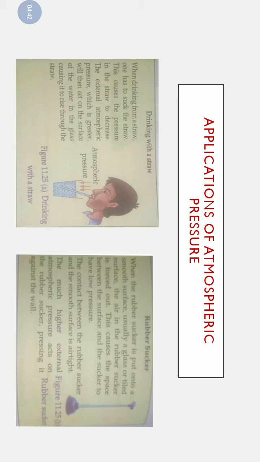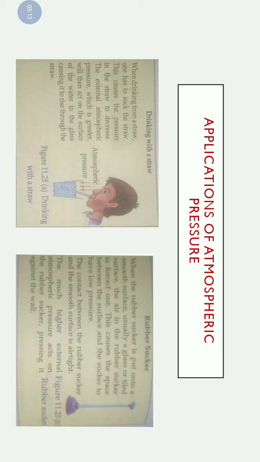Second case, this is the case of a rubber sucker. This rubber sucker is put onto a smooth surface, usually a glass or tiled surface. The air in the rubber sucker is forced out. We are pushing it on the surface of glass or tiles, and then the air which is present inside the sucker comes out.